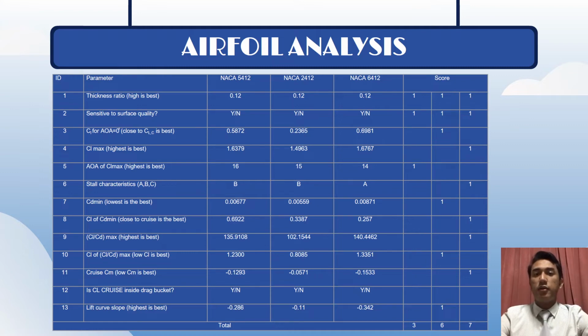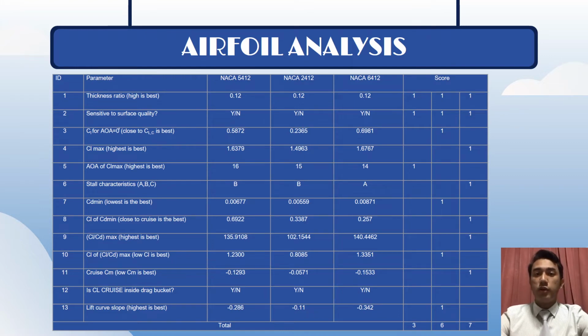Other than that, NACA 5412 is good compared to the other choices, as the angle of attack of maximum lift coefficient is the highest. The stall characteristic for NACA 5412 and NACA 2412 is type B, whereas NACA 6412 is type A. The lowest drag coefficient goes to NACA 5412.